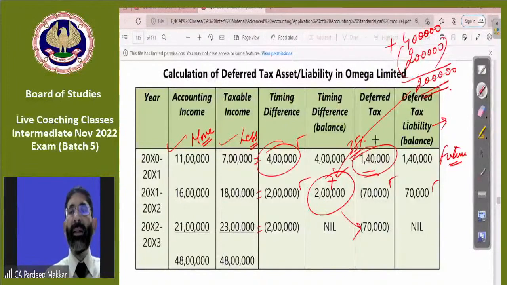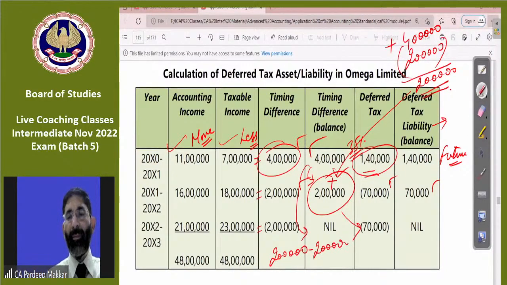Next, how much is the balance now? Out of this 4 lakh, we have adjusted 2 lakh in it. Balance 2 lakh will be adjusted here. That is 2 lakh positive minus, out of this 4 lakh, 2 lakh is left. Minus 2 lakh loss, this one. So balance is 0. So on this we have to pay 70,000.